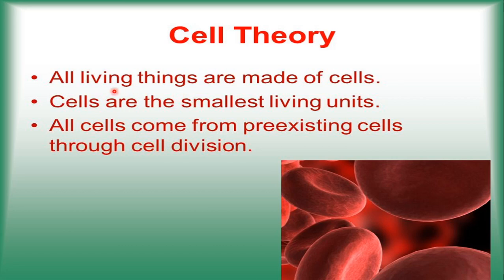When it is said that all living things are made up of cells, it is quite obvious that it was also concluded from those findings that beyond cells there are no living organisms existing, because when the cell was broken down, no more life was seen. Cells aggregate to give life. Individually a cell can be alive, but when you break down the cell there is no life existing. So cells were considered to be the smallest living units.